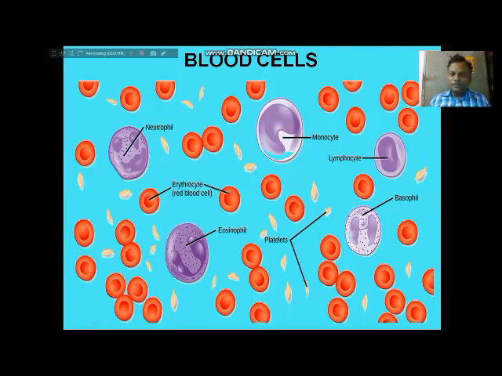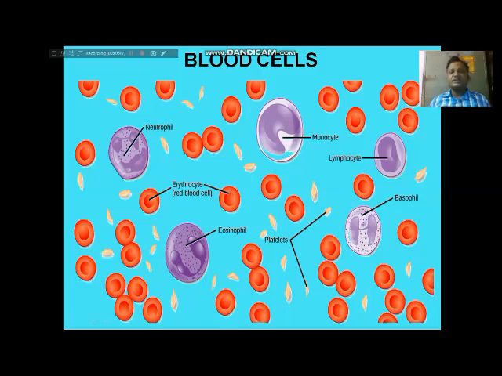So here lymphocytes and monocytes. The monocytes are very important because when any cells are dead, or any debris, meaning waste, or any matter is released in the blood, it will be cleaned up by monocytes. That is why monocytes are called scavenger cells of the body.